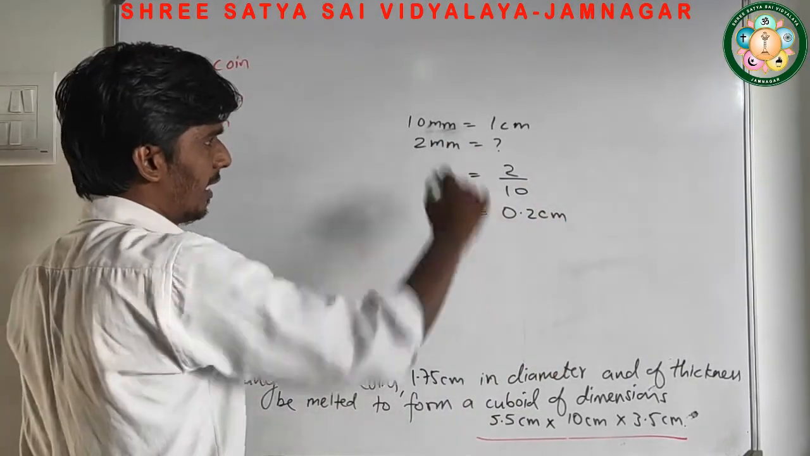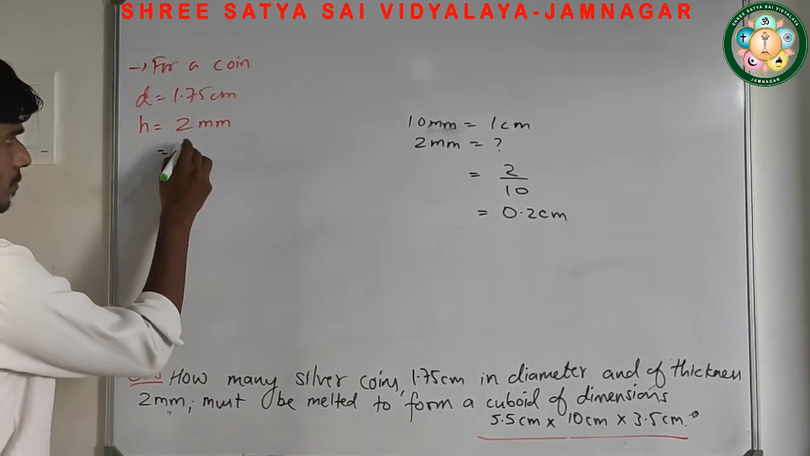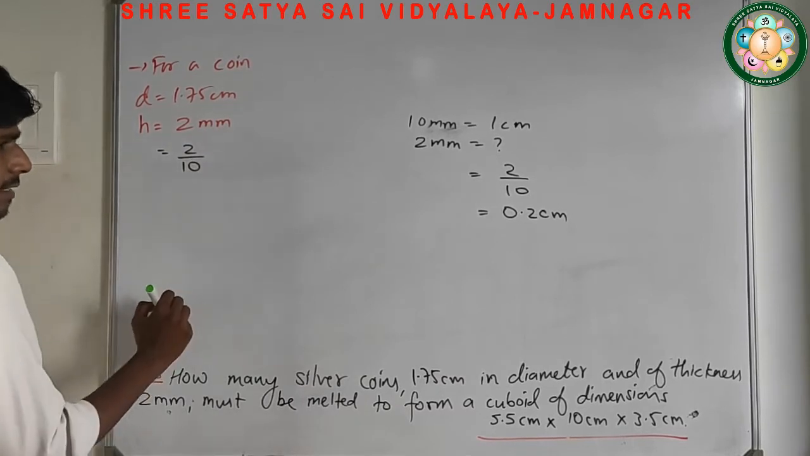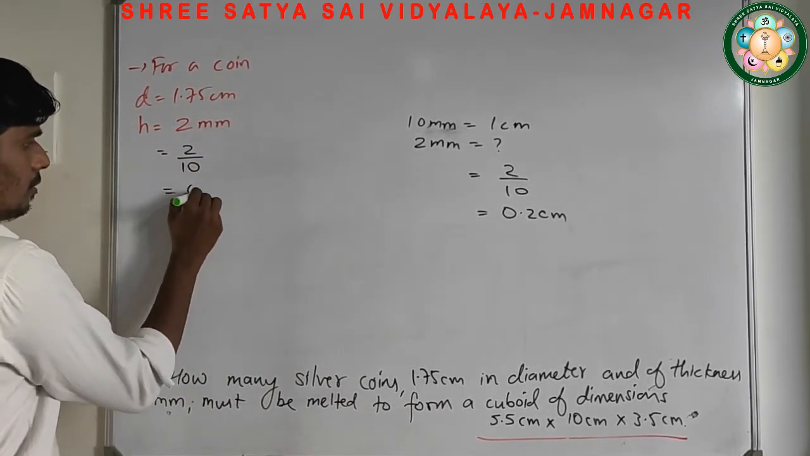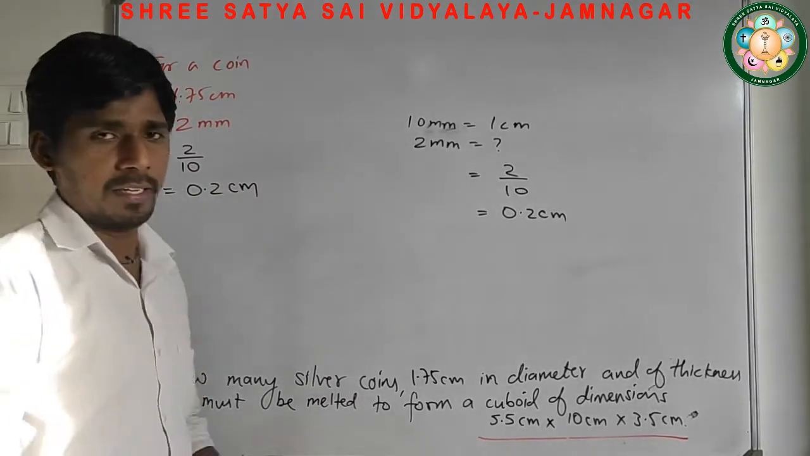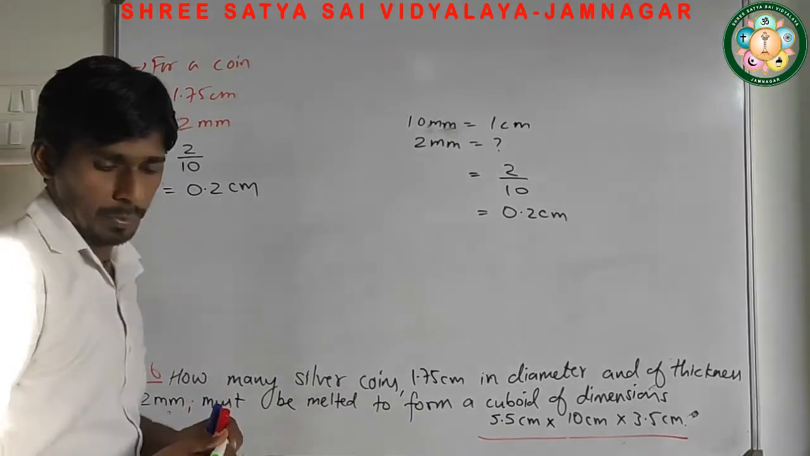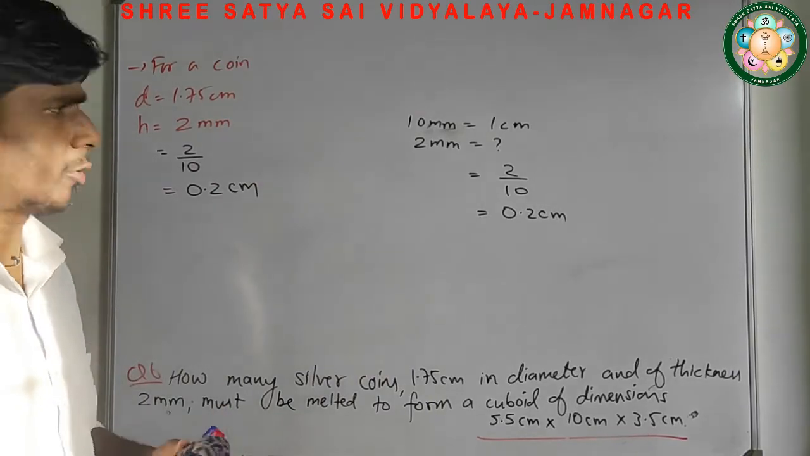So you can use this relation. Here we can write height equals 2 upon 10 mm, so this is 0.2 centimeter. So this is the way we convert height into centimeter, because in a single sum you can't use different units. एक समय एक यूनिट होना चाहिए.